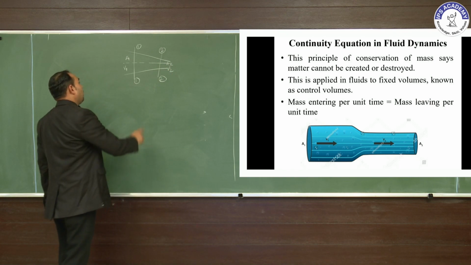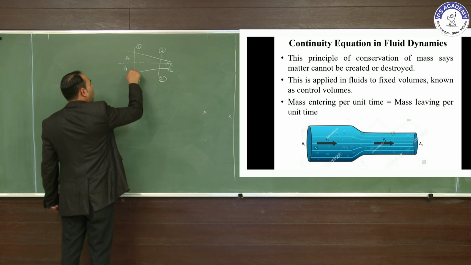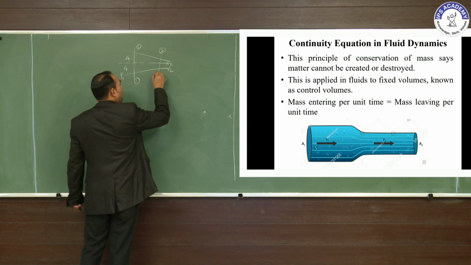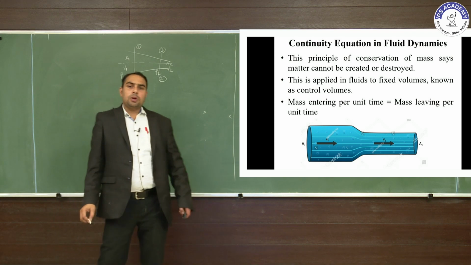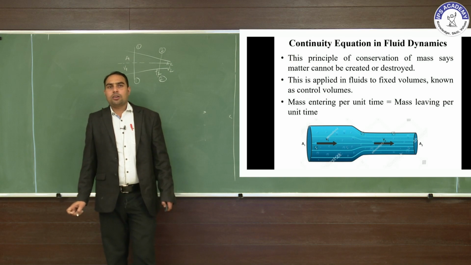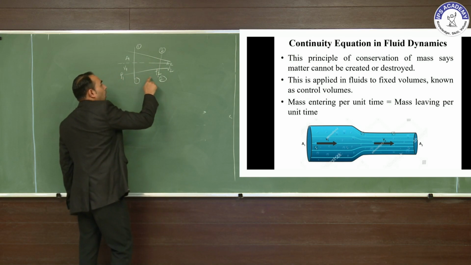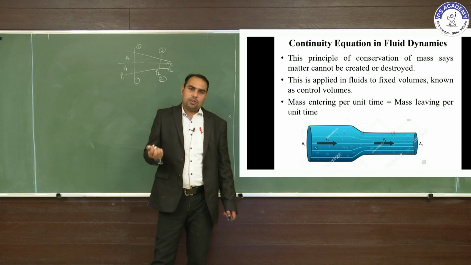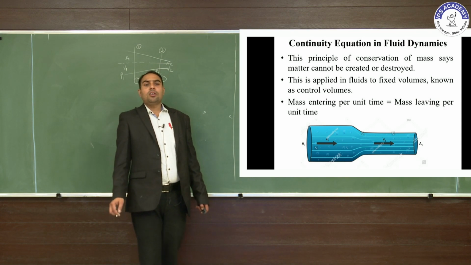And here, if the fluid is taken, the density of the fluid at one section is rho 1, and the density of the fluid at two section is rho 2. So here the continuity equation, this principle of conservation of mass, says matter cannot be created or destroyed during the flow between sections 1 and 2. Mass of the fluid is not created or destroyed. So this is applied to the fluid in a fixed volume, known as the control volume.